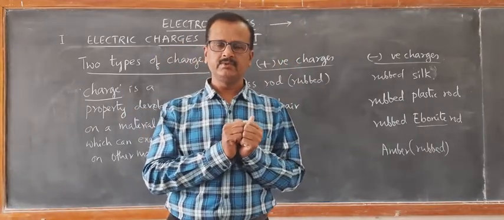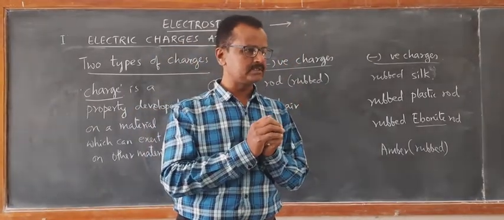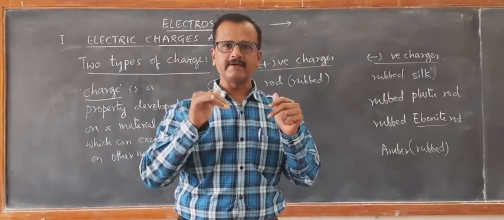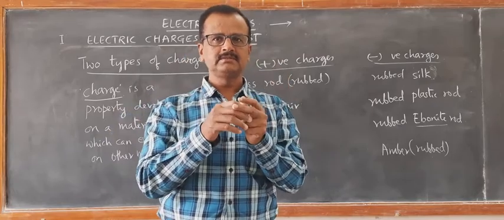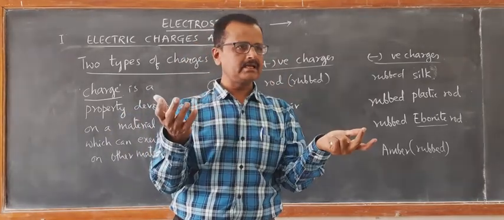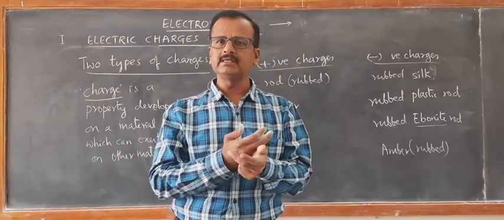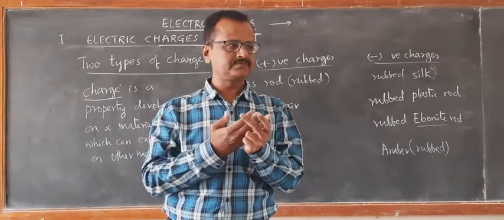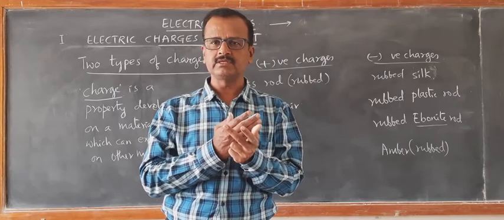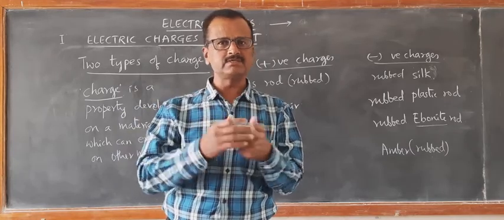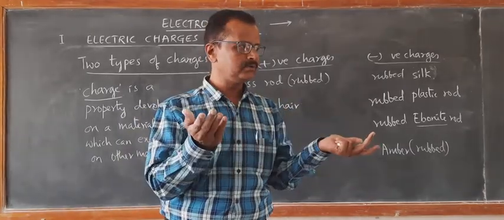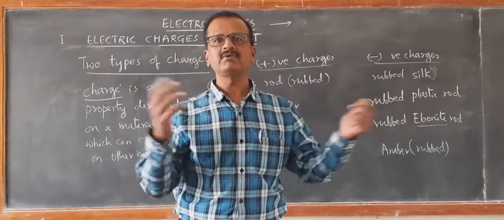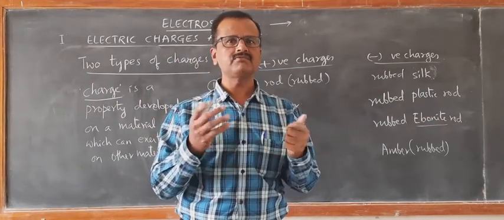When the friction takes place, the mechanical work done by the person is utilized against the friction. This work done against the friction is partly converted into heat, as we know, and partly converted into electric energy in the form of electric charges.